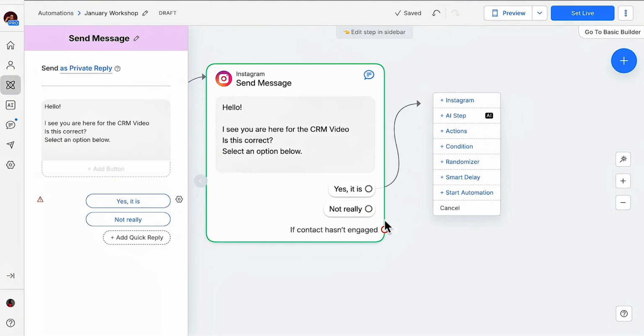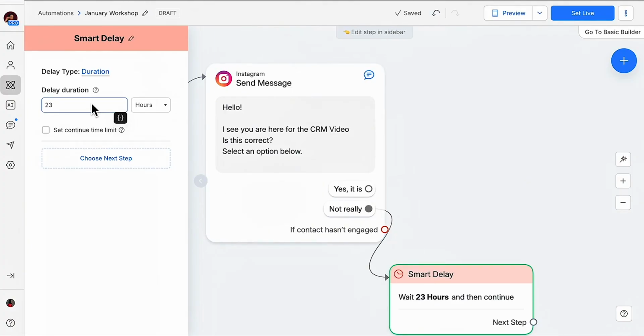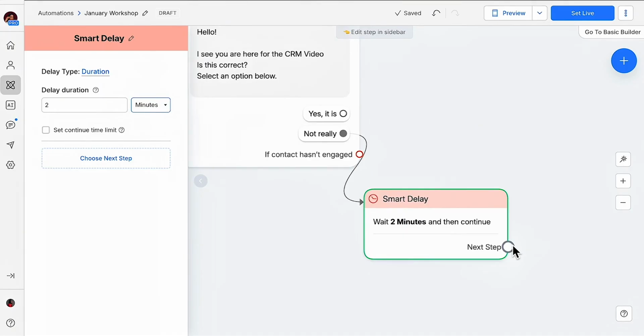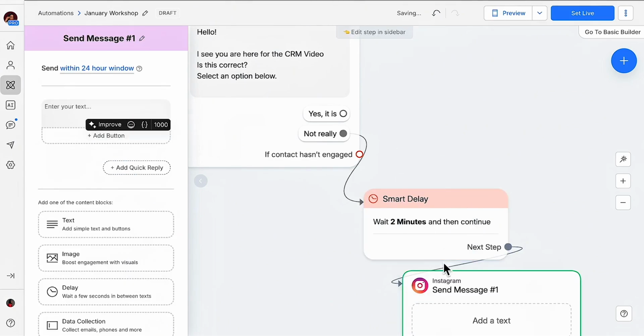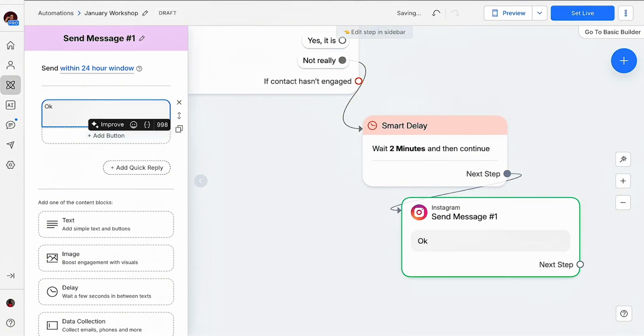What I want to do, let me build out no first. So when they say no, not really, I'm going to put a smart delay for, please don't do 23 hours, just do 2 minutes. So it feels like you're thinking, right? And after the smart delay, I'm going to send them a message and say, so I build my stuff very differently.